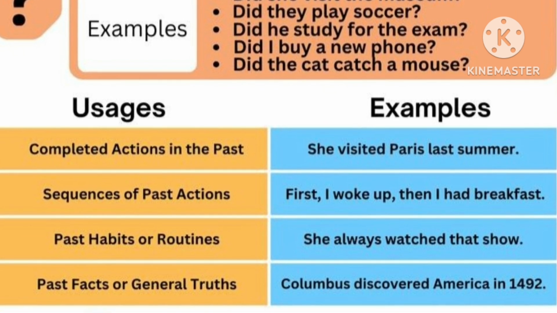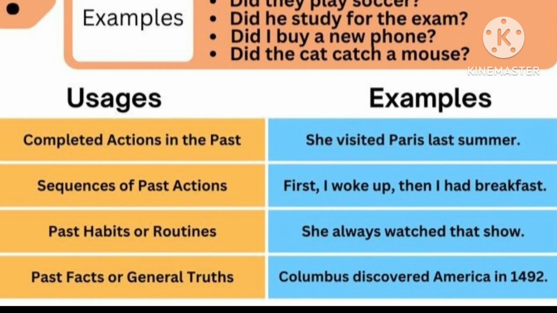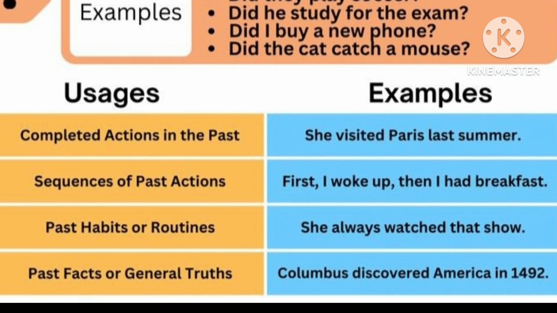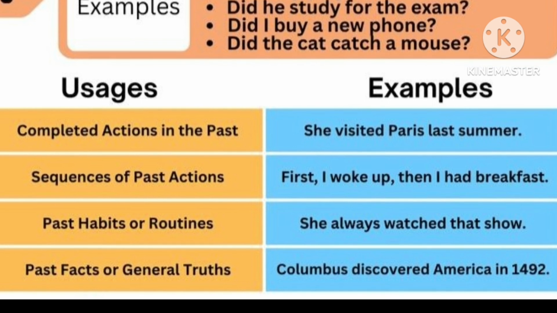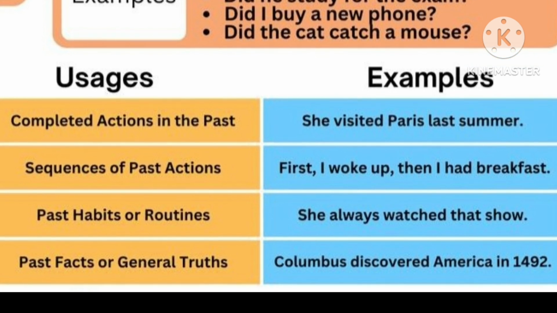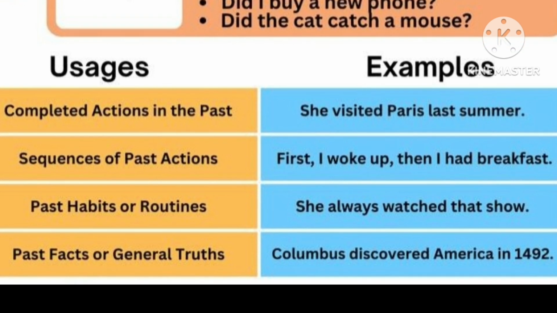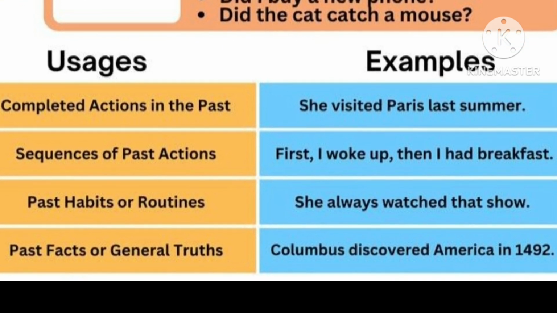Sequences of past actions. Example: First, I woke up. Then I had breakfast. Past habits or routines: She always watched that show. Past facts or general truths: Columbus discovered America in 1492.